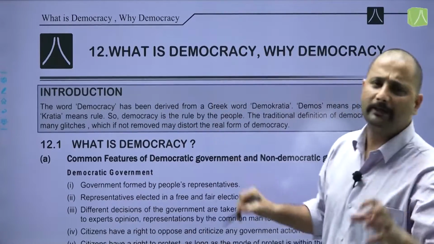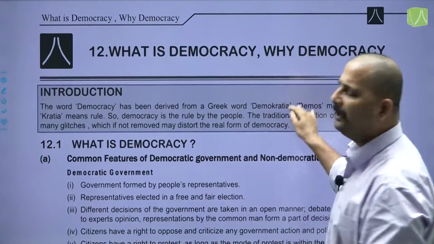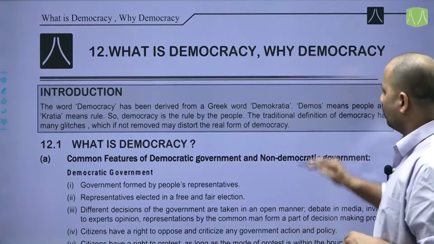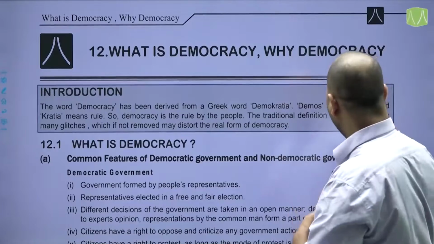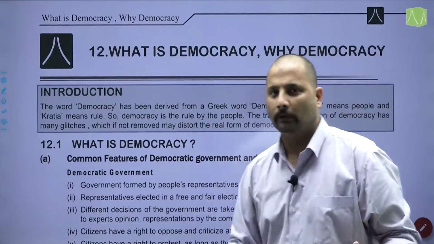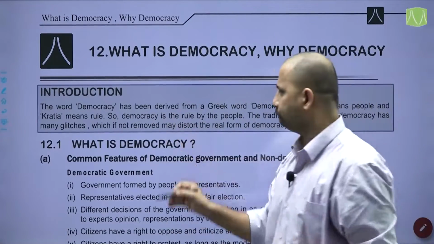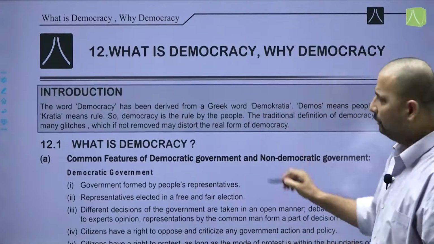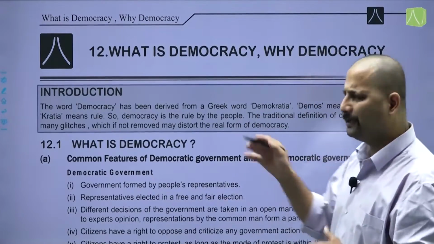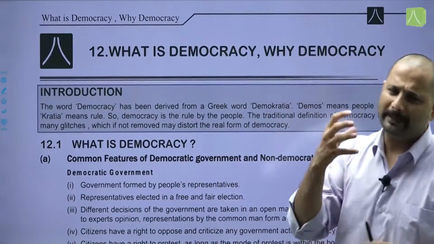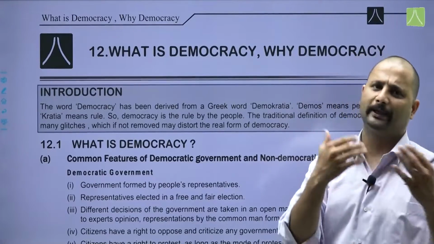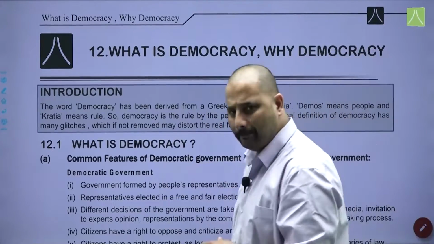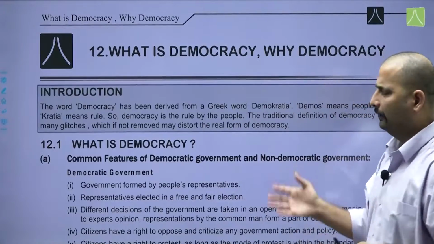Introduction. Now this word democracy has been derived from a Greek word, demokratia. Here, demos means people and kratia means rule. So that means rule of the people. So democracy is the rule by the people. The traditional definition of democracy has many glitches, because many authors have tried to define democracy in their own way, which if not removed, may distort the real form of democracy.